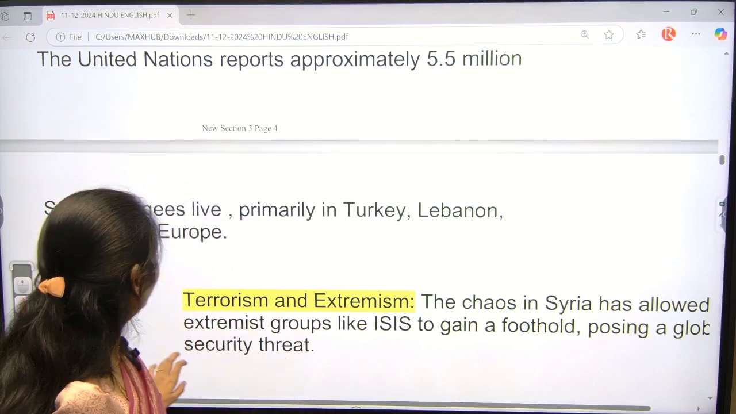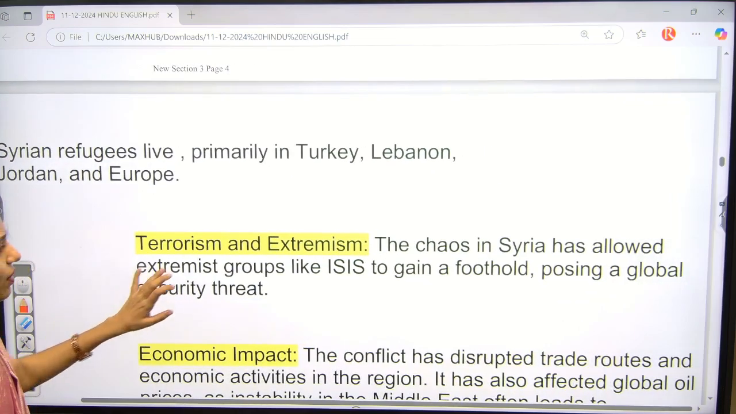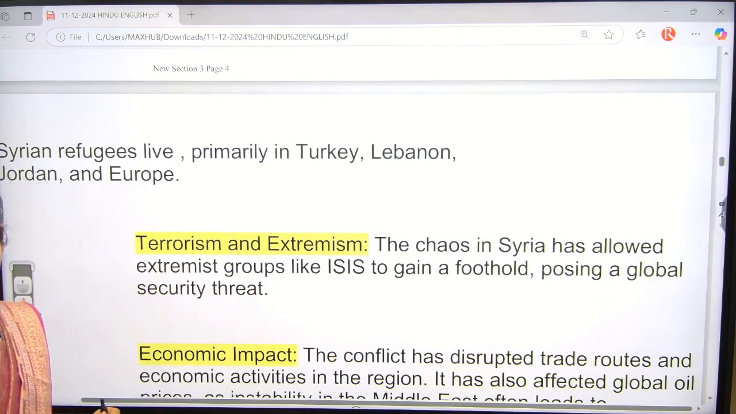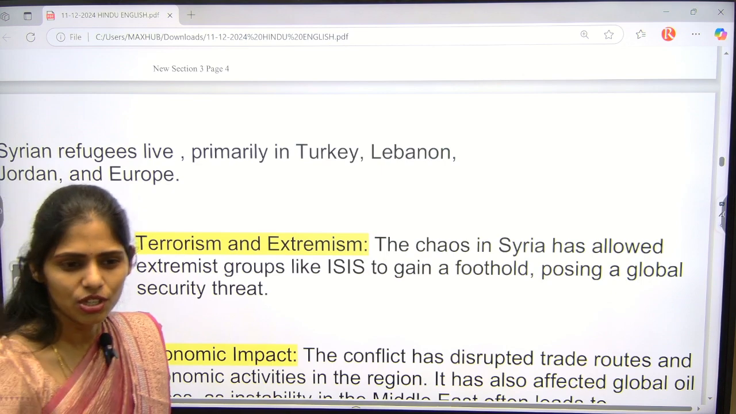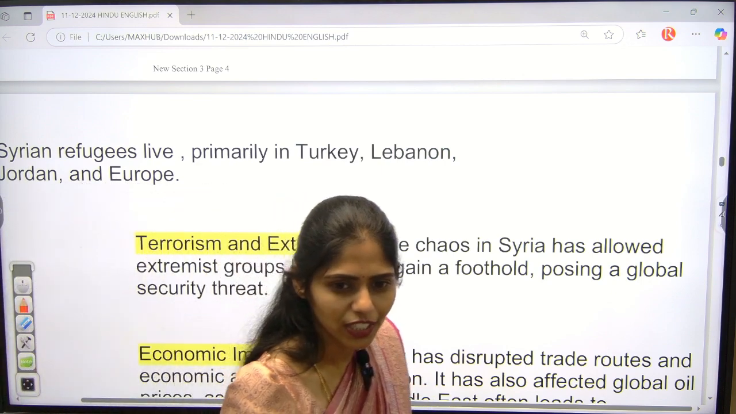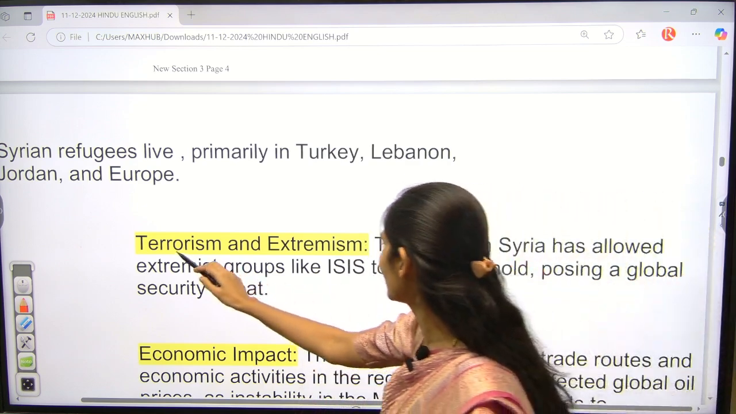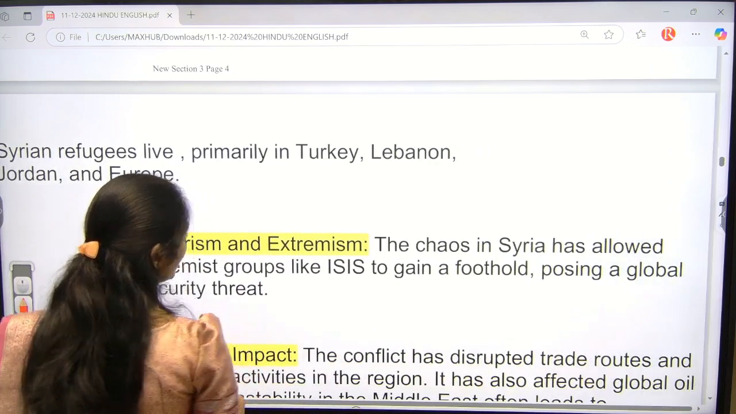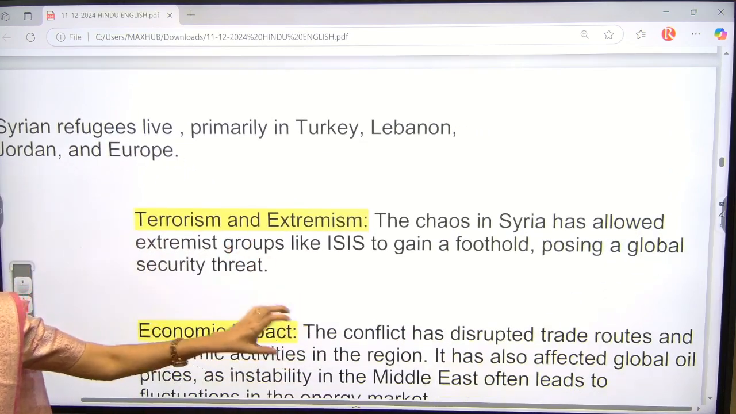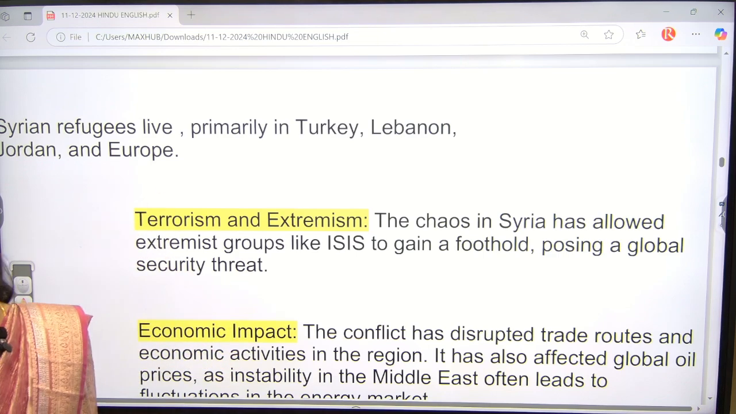No. Okay, and next one here: whenever something is going wrong in Syria, if any rebel groups are operating, can they have connections with terror organizations? Yes, of course. So there will be an increase of terrorism as well as extremism. For example, ISIS. ISIS gained name and fame because of the Syrian crisis.